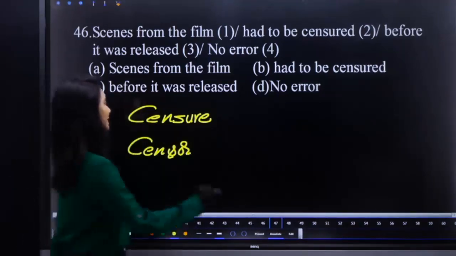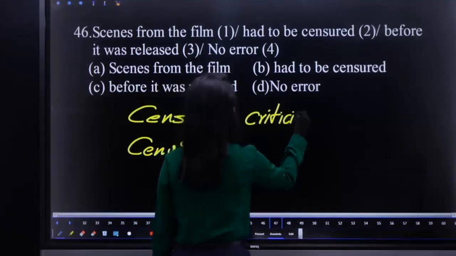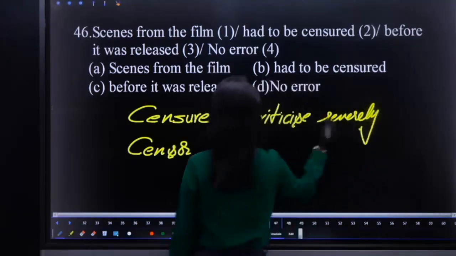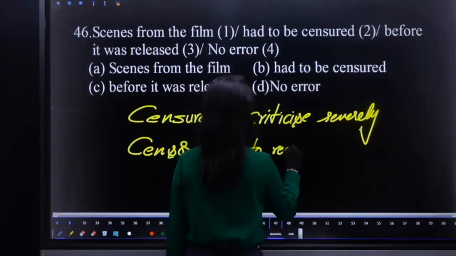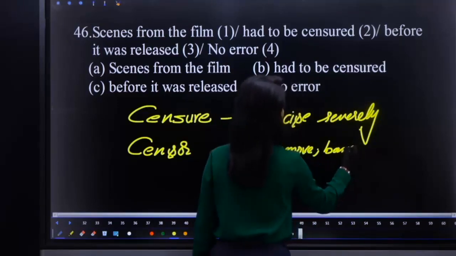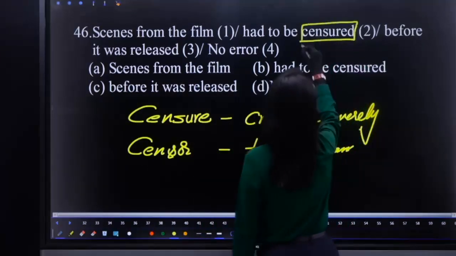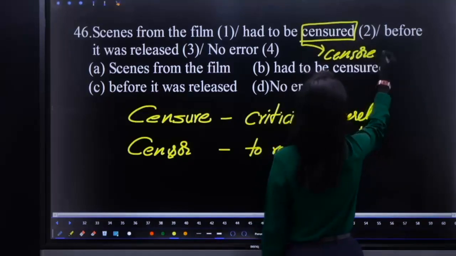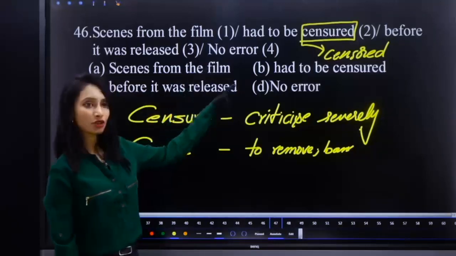See, censure means criticize severely, whereas censor means to remove or ban. Okay, to put a ban on something. Here, what we require is not criticizing severely, it is to be censored. So often confused words. So replace censure with censor.